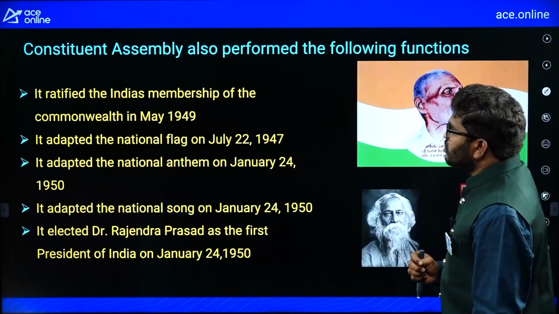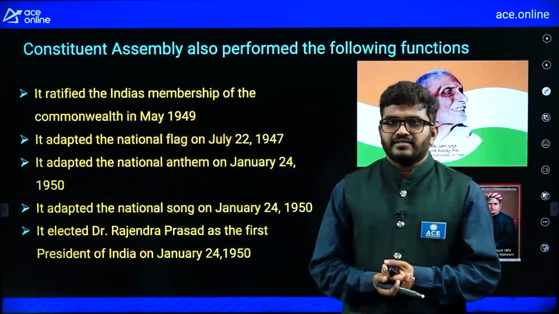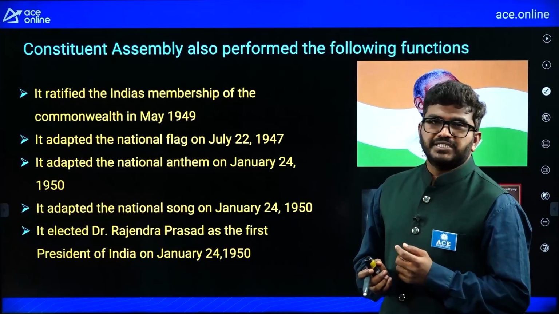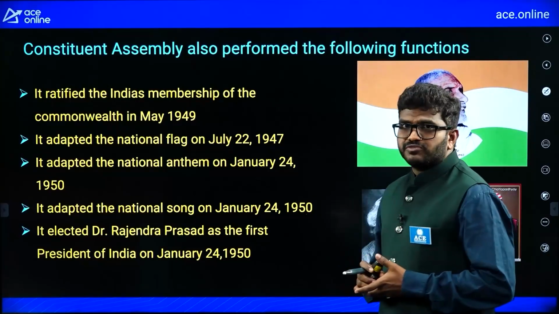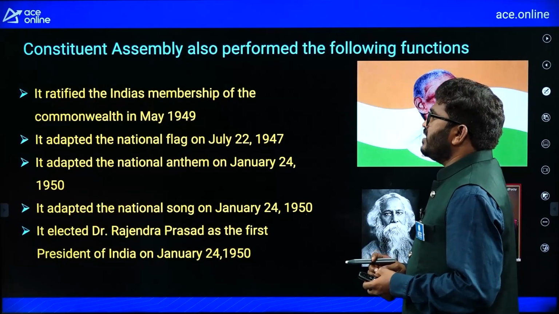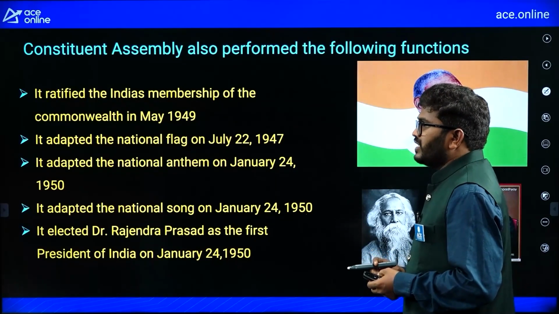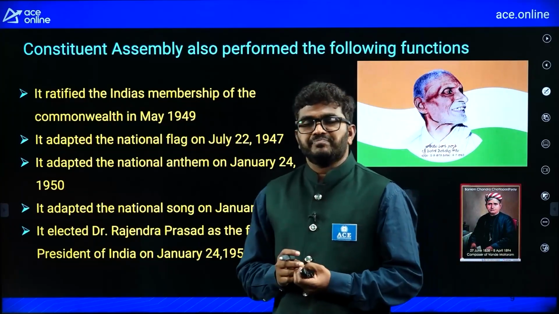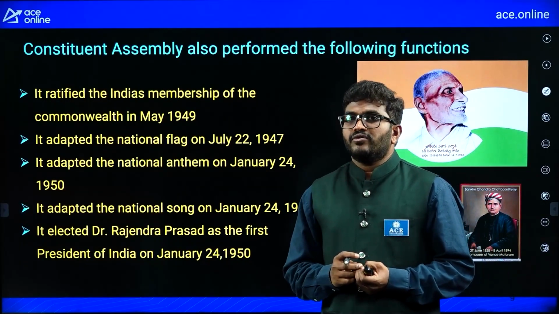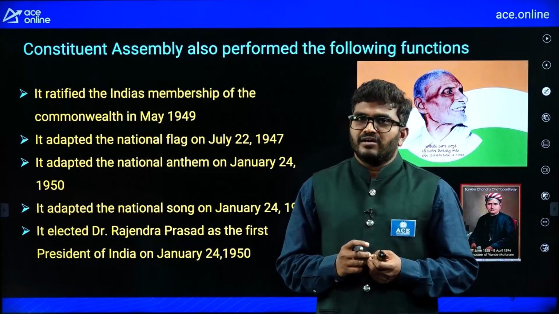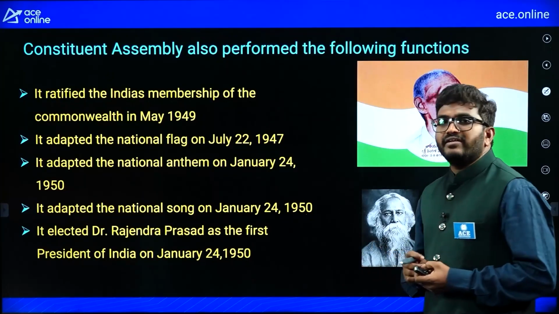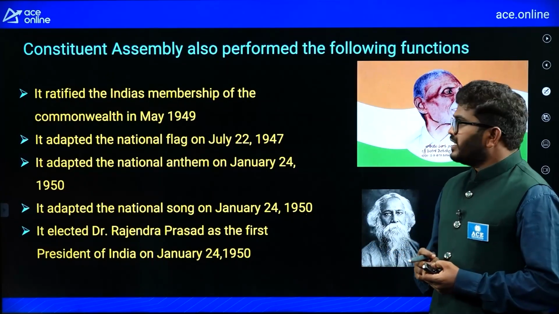Okay? 299. Right. So, the Constituent Assembly also performs some other functions. So, we will see what those functions are. Now, it ratified India's membership of the Commonwealth in May 1949. So, after independence, we are also a member of the Commonwealth countries. So, we ratified it in May 1949, right?